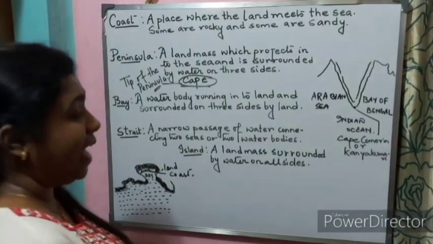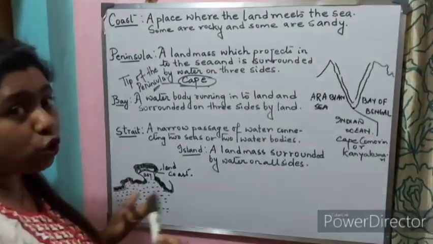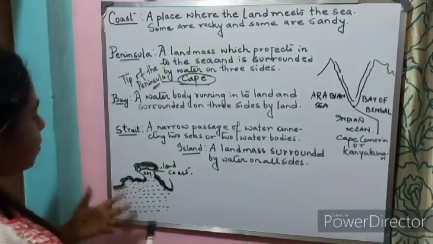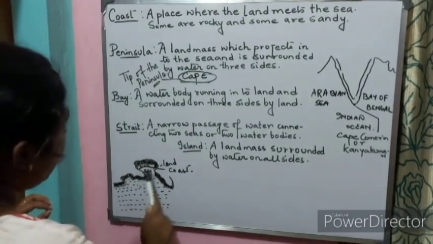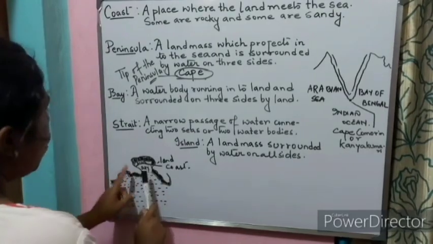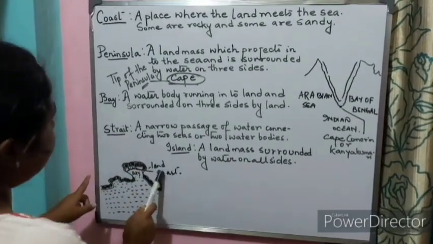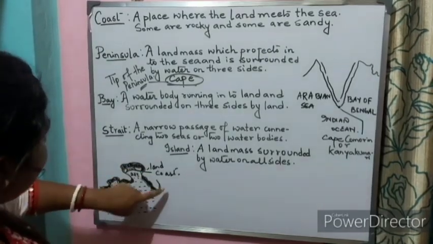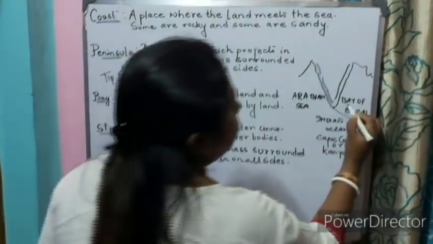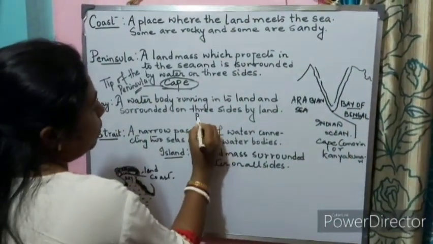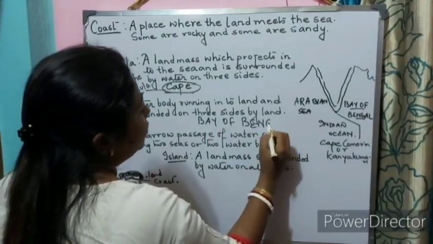Now, what is a bay? A bay is another landform that we will see, mainly formed in the oceans. Here you can see in the diagram, a bay is a water body which is running into the land and surrounded by land on its three sides. We call it a bay, like the Bay of Bengal.